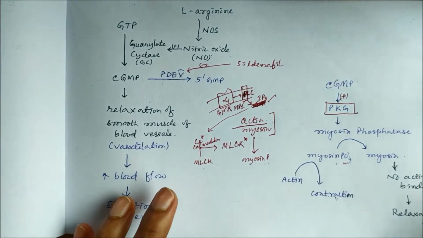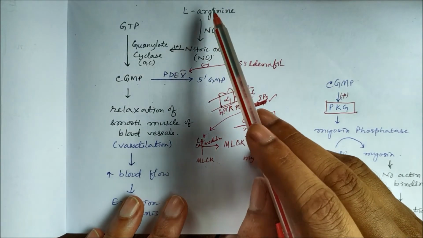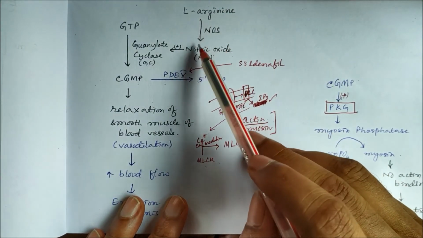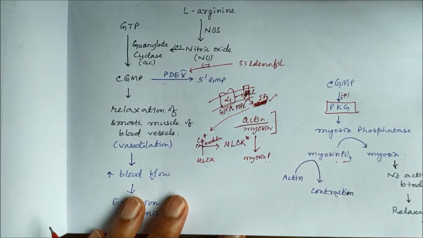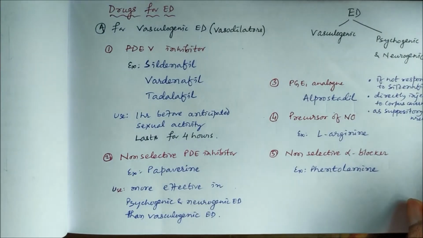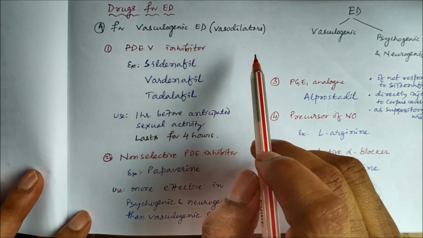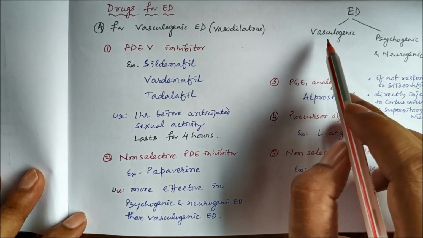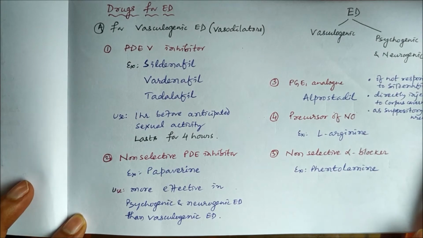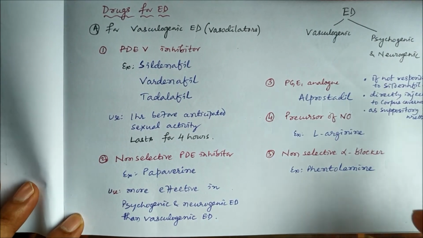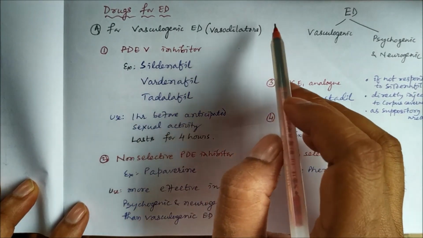So we can use drugs like PD5 inhibitors. We can use drugs which will increase the level of nitric oxide. We can use alpha 1 blockers. So drugs for erectile dysfunction, again we can classify them: drugs for vasculogenic erectile dysfunction and drugs for psychogenic and neurogenic erectile dysfunction. So for vasculogenic erectile dysfunction, we can use vasodilators.